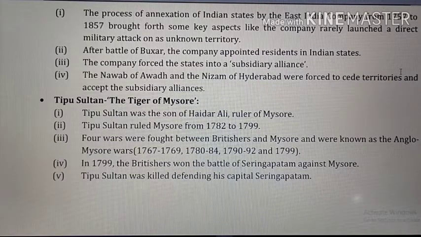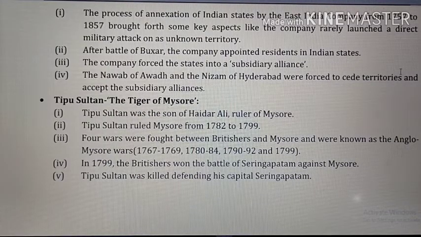Sometimes the company forced the states into a subsidiary alliance. According to the terms of this alliance, Indian rulers were not allowed to have their independent armed forces. They were to be protected by the company, but had to pay for the subsidiary forces that the company was supposed to maintain for the purpose of this protection. If the Indian rulers failed to make the payment, then part of their territory was taken away as penalty.